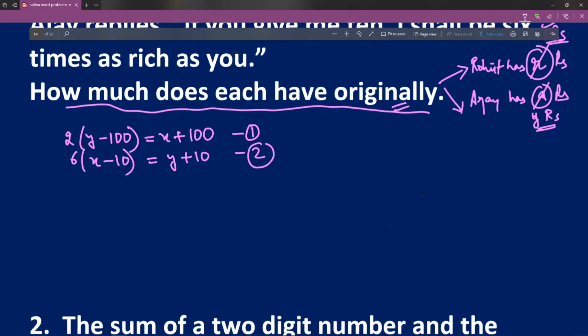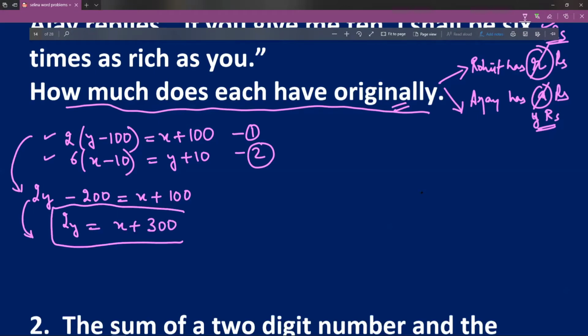The easiest way of solving this, as I see, is to reduce them to simple equations. So this will be 2y is equal to x plus 300.